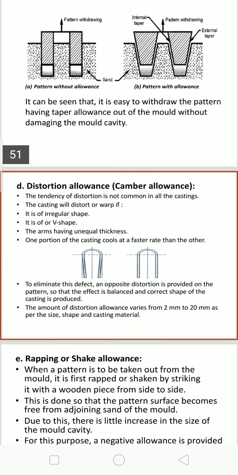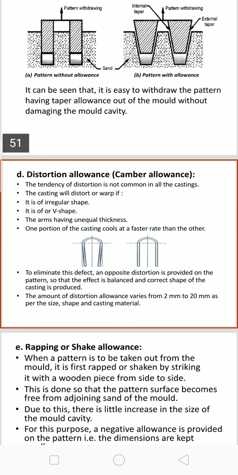Then coming to the distortion allowance. Distortion is when, under high temperature conditions, thin metals warp or bend. This distortion allowance is provided on a pattern whose castings tend to distort or warp on cooling.